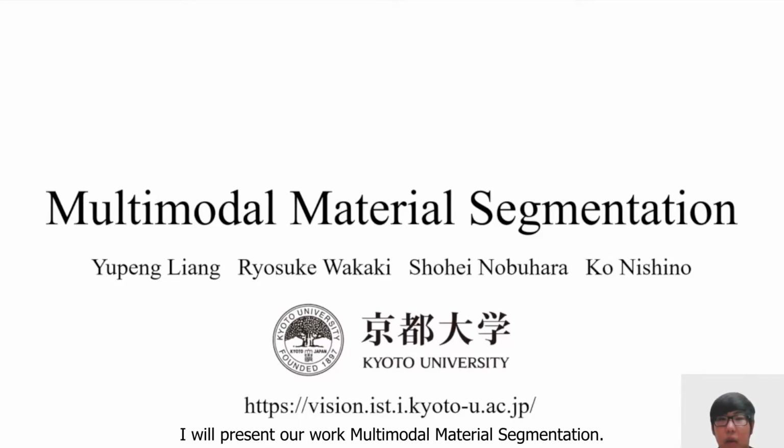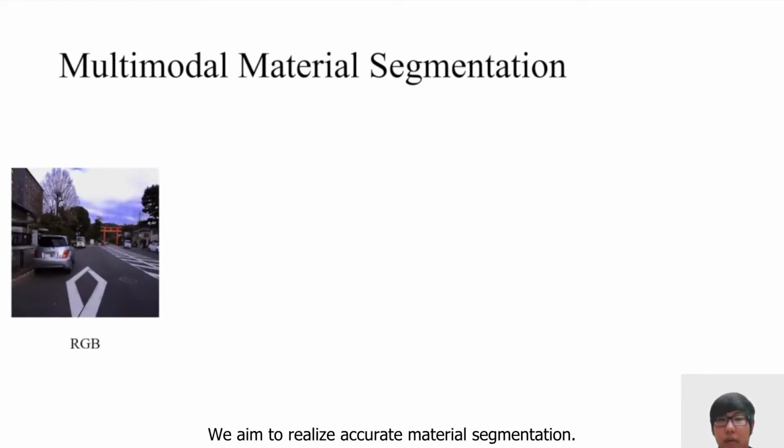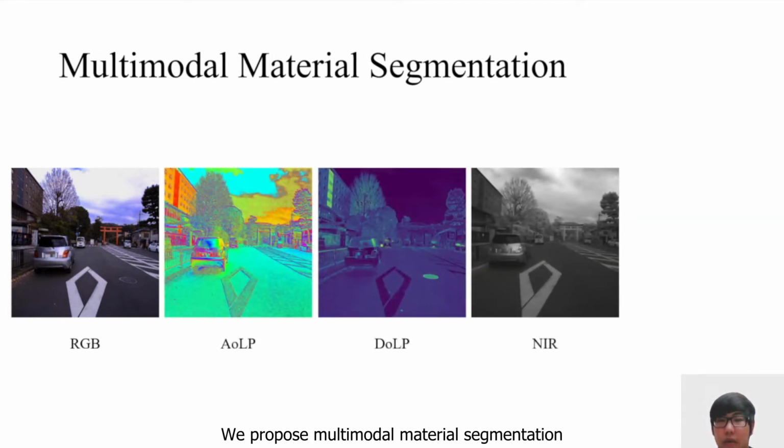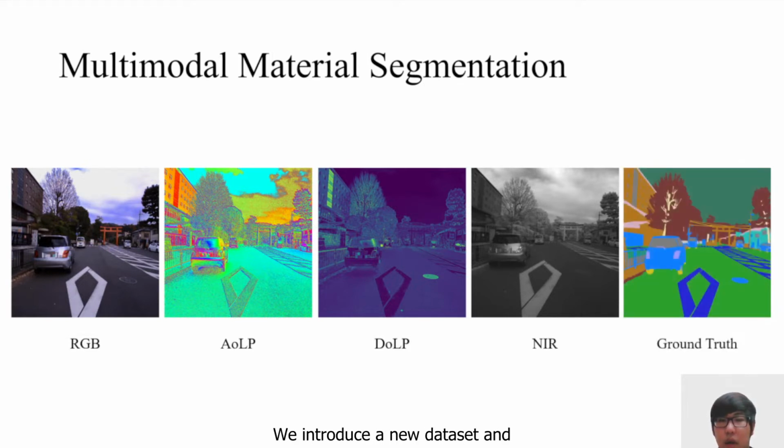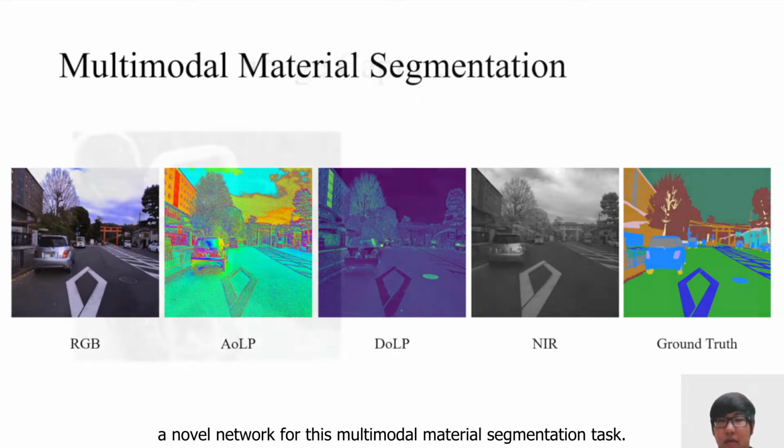I will present our work, Multimodal Material Segmentation. We aim to realize accurate material segmentation, for example, dense per-pixel material recognition, particularly for road scenes. We propose multimodal material segmentation using polarization, consisting of angle of polarization and degree of polarization, and near-infrared images. We introduce a new dataset and a novel network for this multimodal material segmentation task.